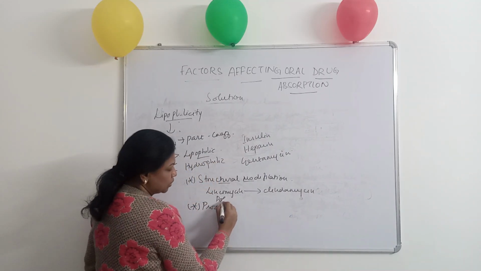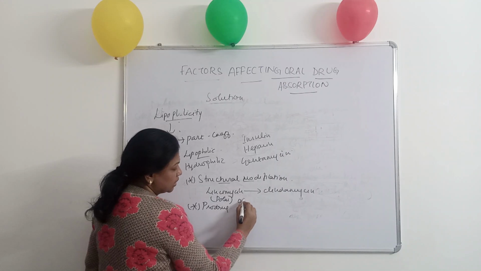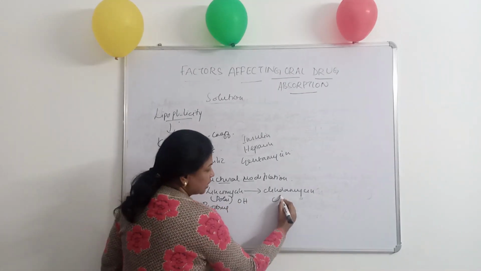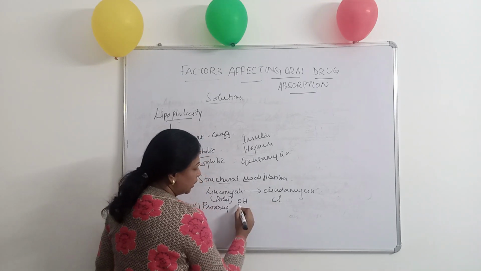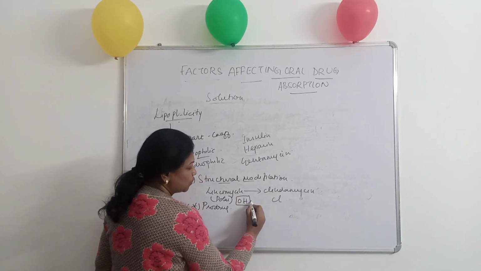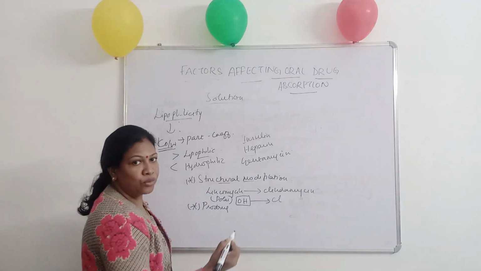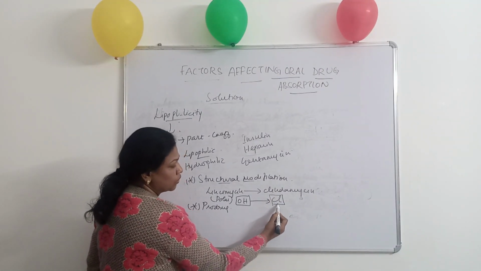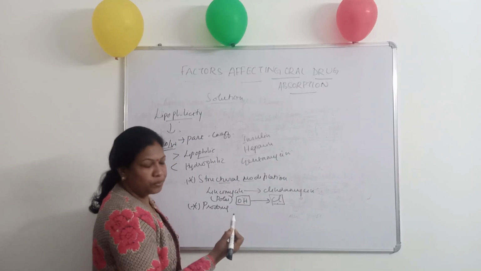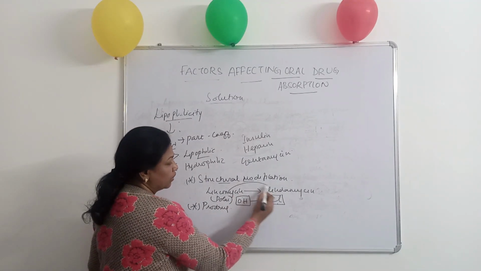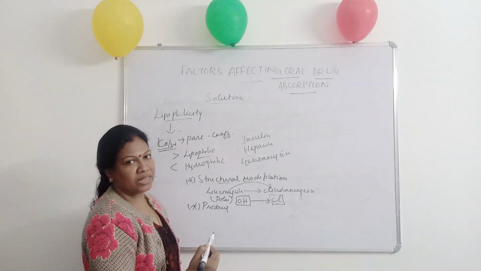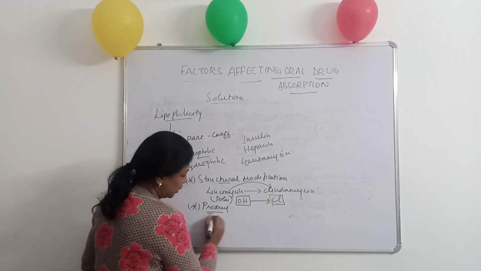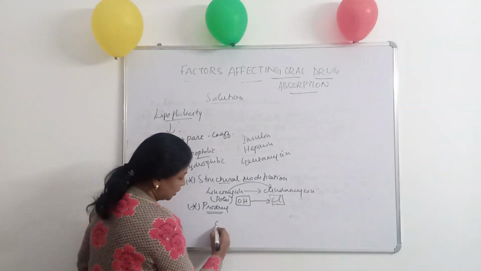Lincomycin is polar in nature since it has a hydroxyl group in its structure. Clindamycin can be prepared by replacing this polar group with a lipophilic group, chlorine. So substitution of chlorine instead of the OH group will convert the hydrophilic moiety into lipophilic. Thus we can enhance the lipophilicity of the substance.